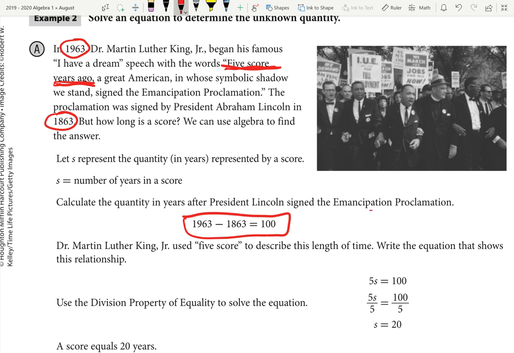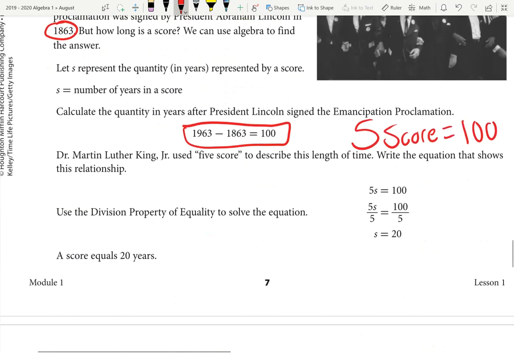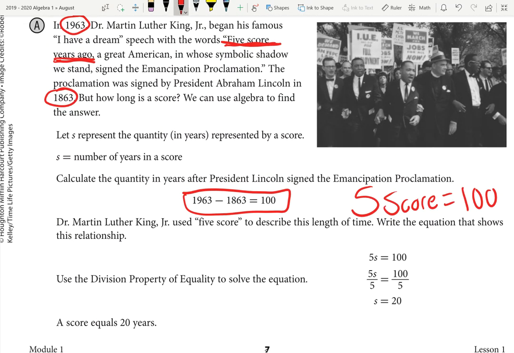Okay, so if we have 50 years ago is the same thing as 100 years ago, well, now we can figure out what a score is. So that's exactly what this equation is saying. They use S to represent score. 5 scores is equal to 100 years. So by simply following the same rules that we used earlier, remember that's 5 times S. So the opposite of multiplying by 5 is dividing. That's why you can see they're dividing by 5 on both sides.